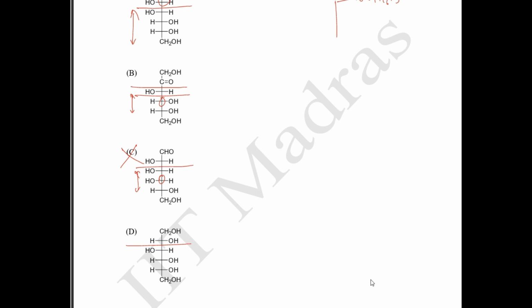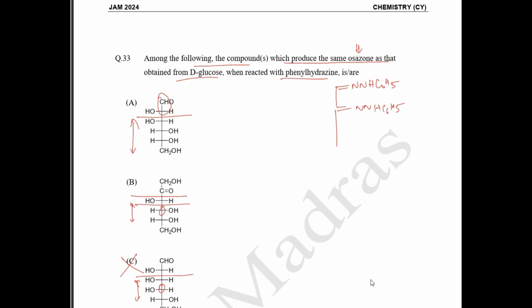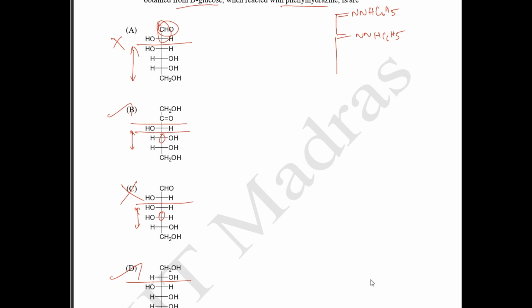Okay. And then if you see in case of your option A, you have aldehyde groups. So aldehyde groups, this is basically your aldose. So this does not form the same osazone. Okay, this does not form the same osazone. So your option B and option D is the correct answer. Your aldose will not form the same osazone as glucose. Okay, so option A cannot be the answer.